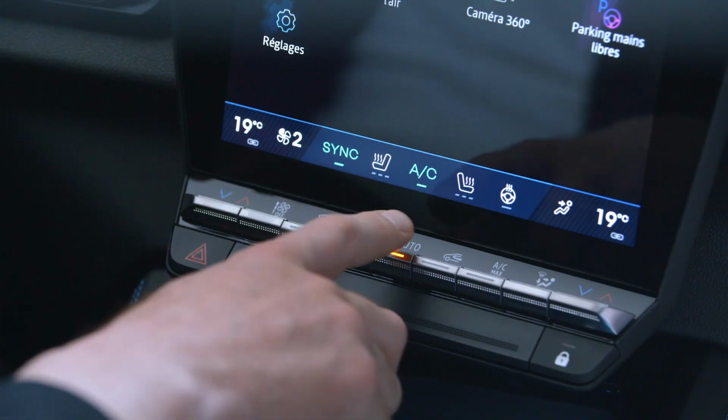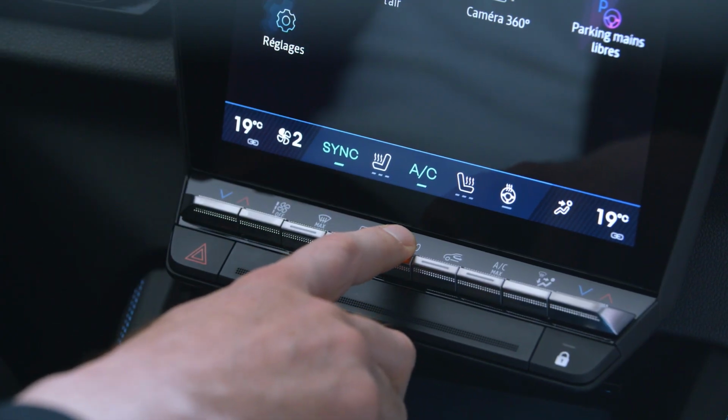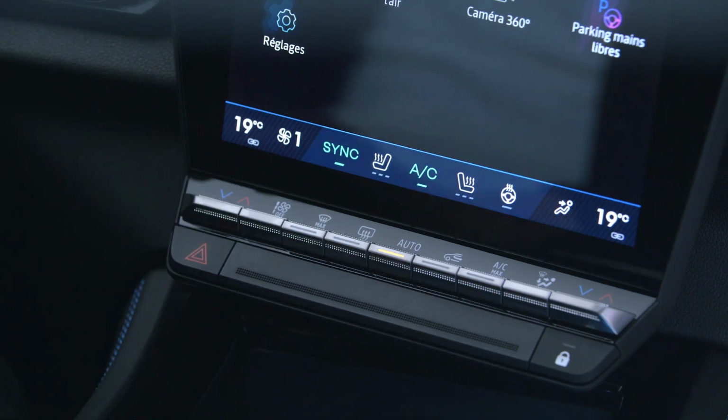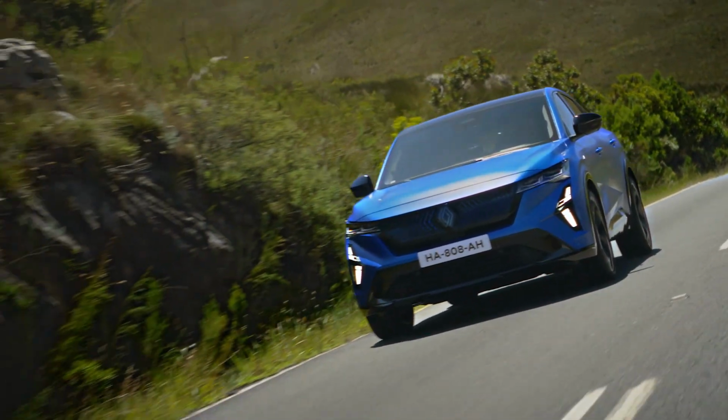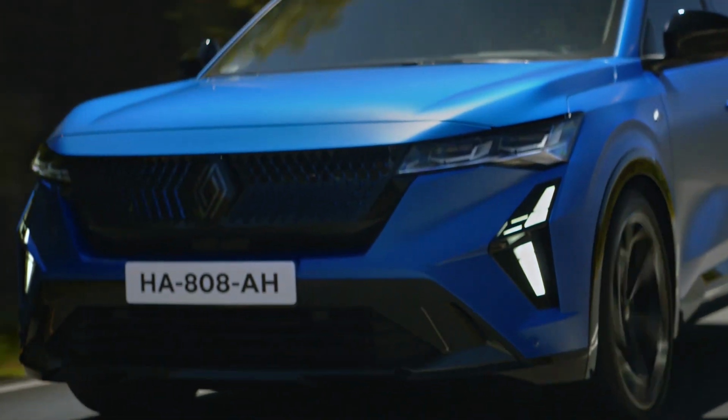Press the Auto key, then press it again at the bottom to turn the Soft program on. The system will reach the desired comfort level gradually and silently.